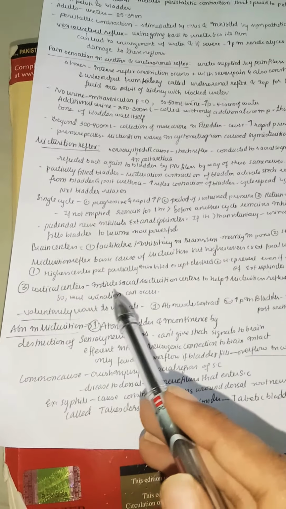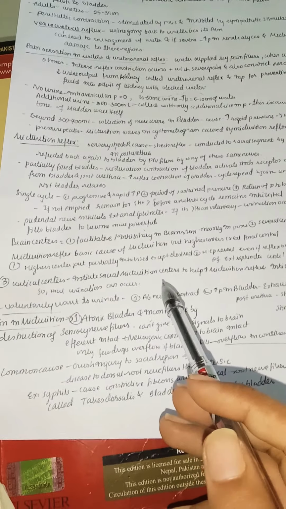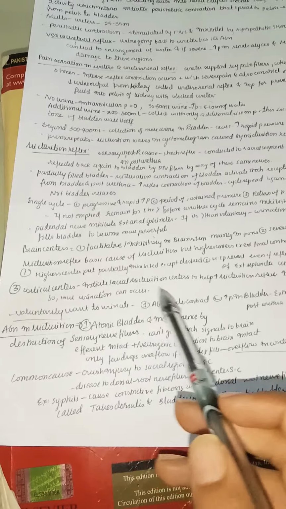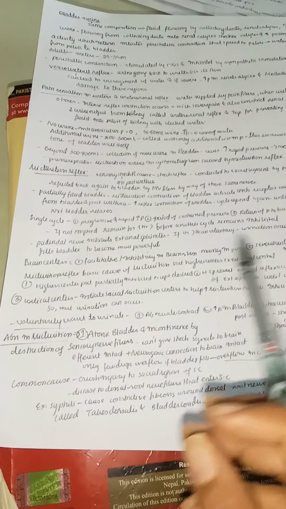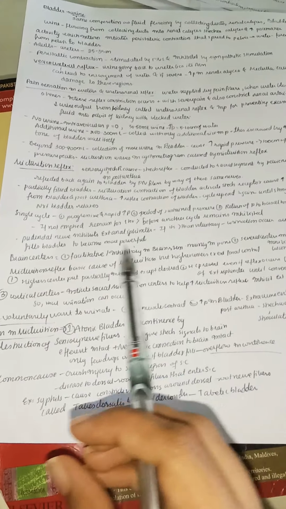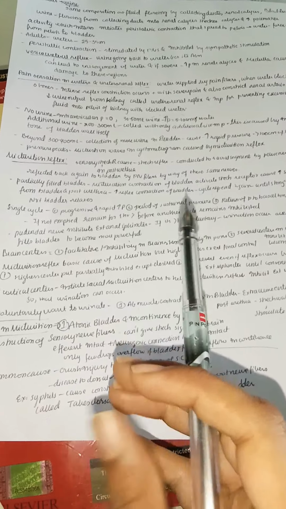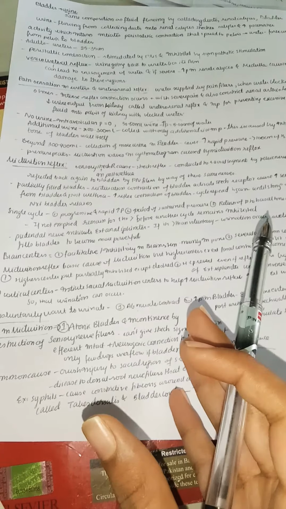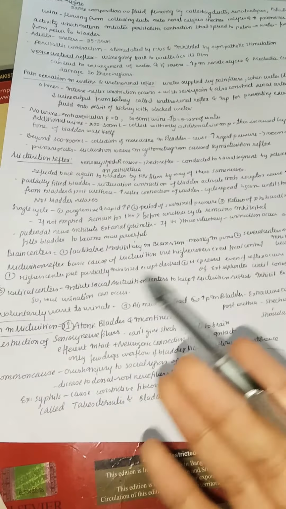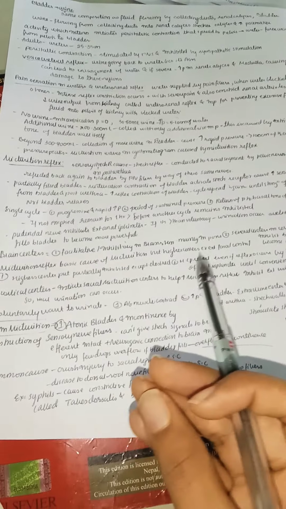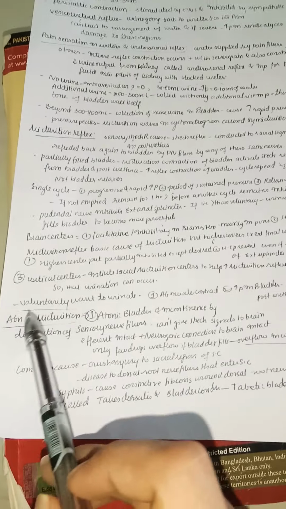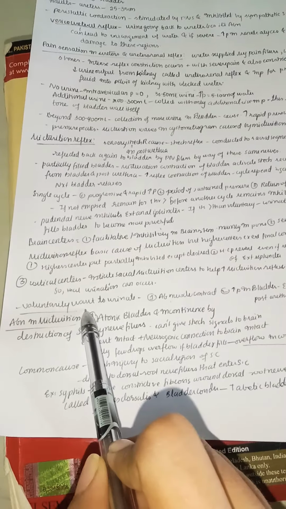Cortical centers inhibit the sacral micturition centers to help increase the micturition reflex. They inhibit the external urinary sphincter so that urination can occur. Remember, everyone thinks that whenever the external sphincter is stimulated, it may lead to micturition. It's false. Opening of the external sphincter is nothing but, in these terms, inhibition. So remember, whenever there is inhibition of the external sphincter, it will lead to micturition. Next we have voluntary urination.